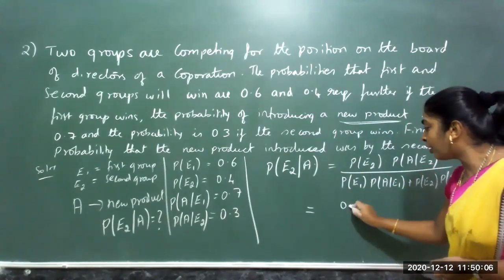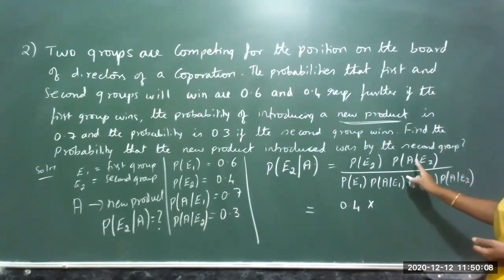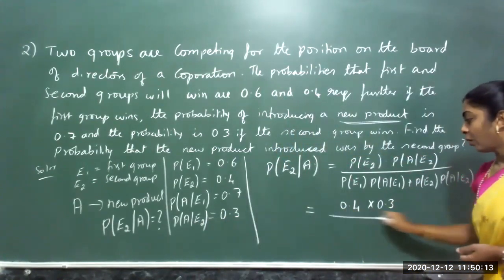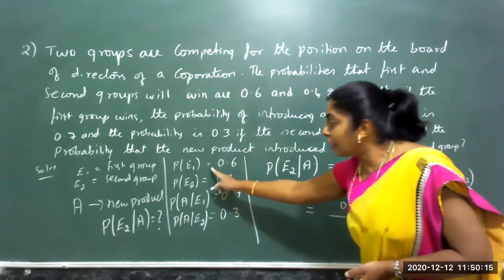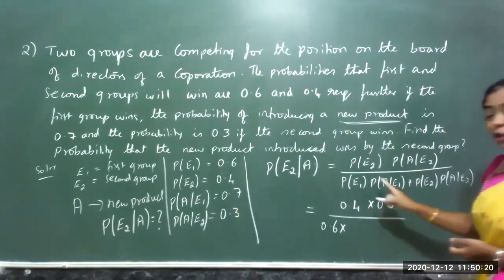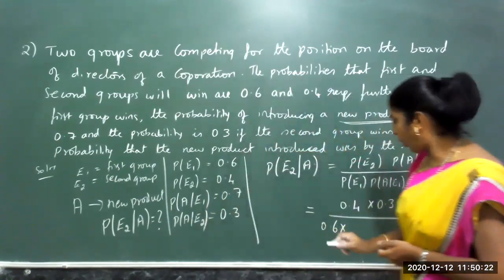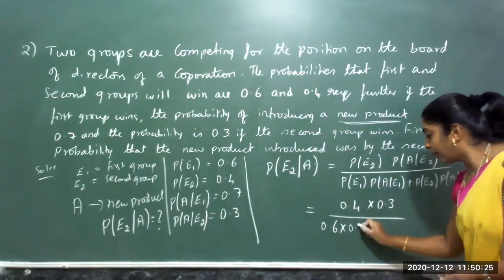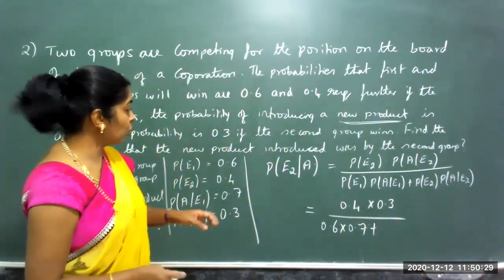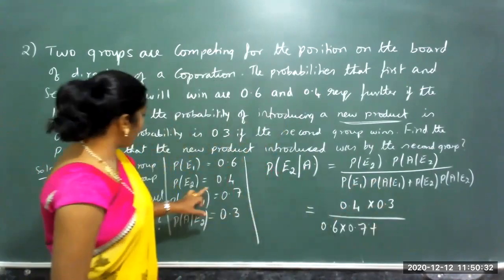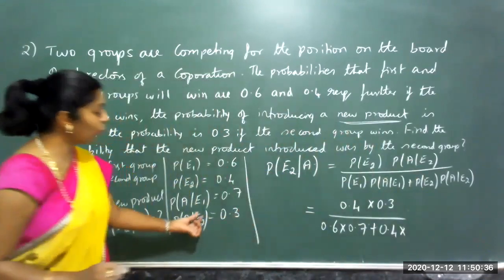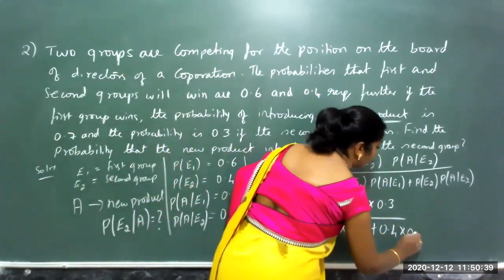E2 is given as 0.4 into probability of new product by E2, which is 0.3. Whole divided by probability of E1, 0.6, into probability of a new product by E1, 0.7, plus the next one, probability of E2, which is 0.4, into probability of new product by E2, 0.3.